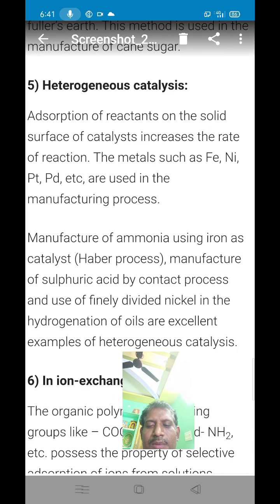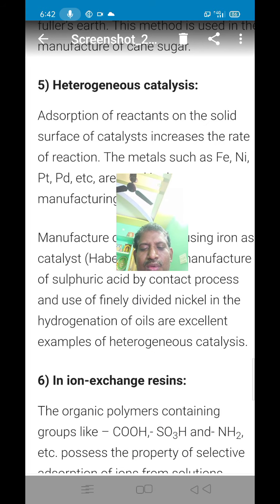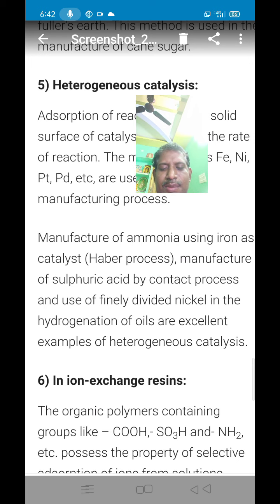Manufacture of sulfuric acid by the contact process uses platinum as a catalyst. In this case also, adsorption plays an important role. Next application is hydrogenation of oils. That means oils undergo hydrogenation in the presence of nickel catalyst to give fats. In this process, adsorption plays an important role in heterogeneous catalysis.